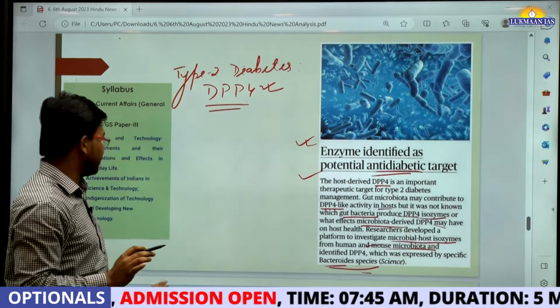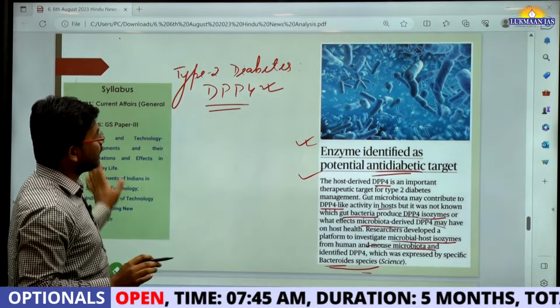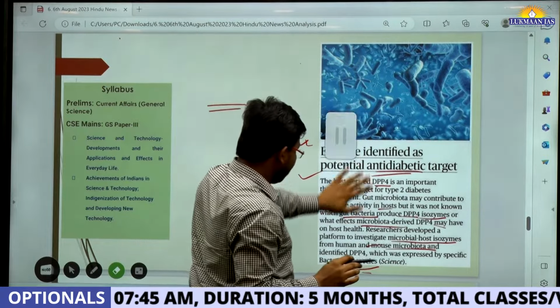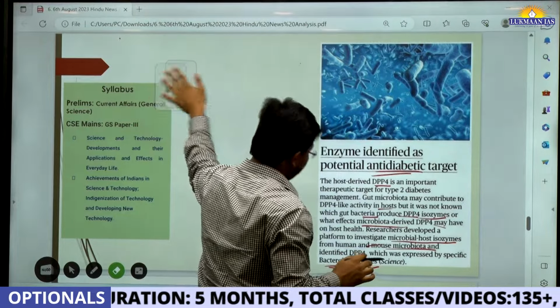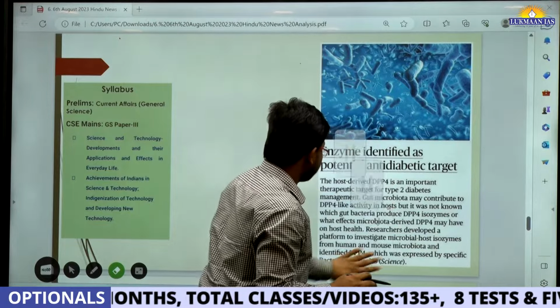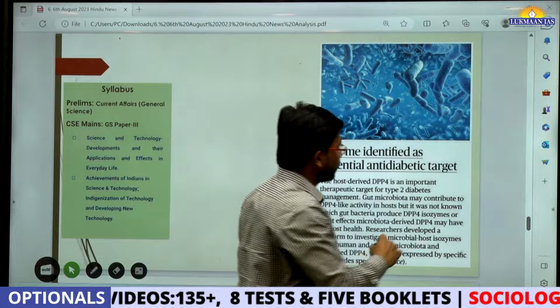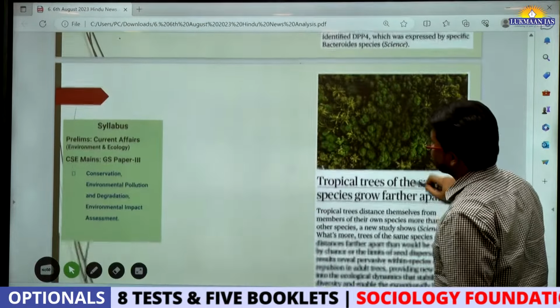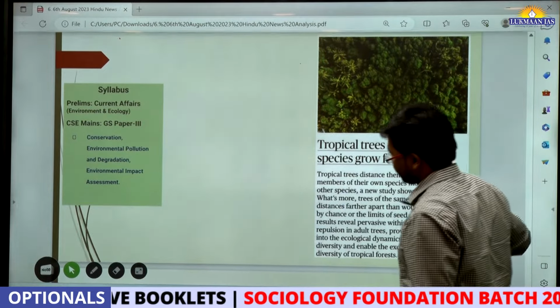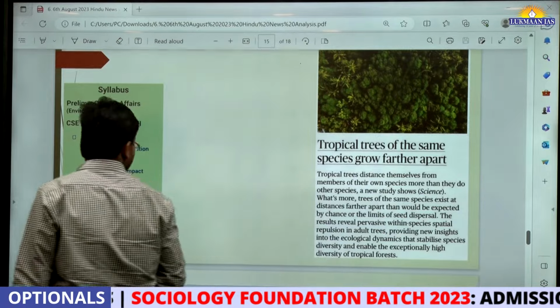So you need to remember this. This enzyme has been identified in some Bacteroides species. This has not been identified from humans, because they do not know which enzyme produces it. So with this, we have another topic.